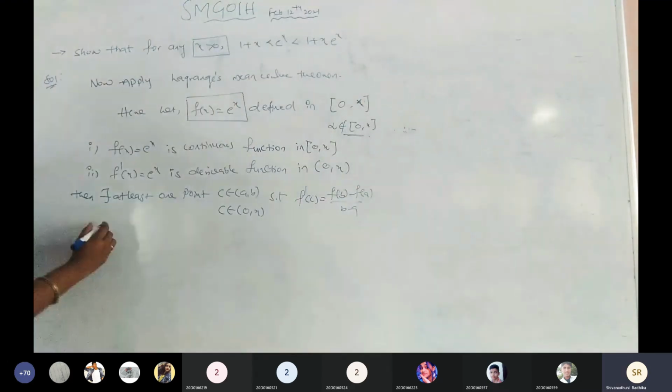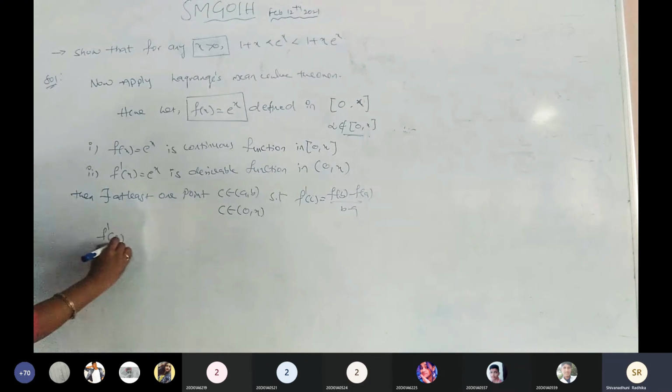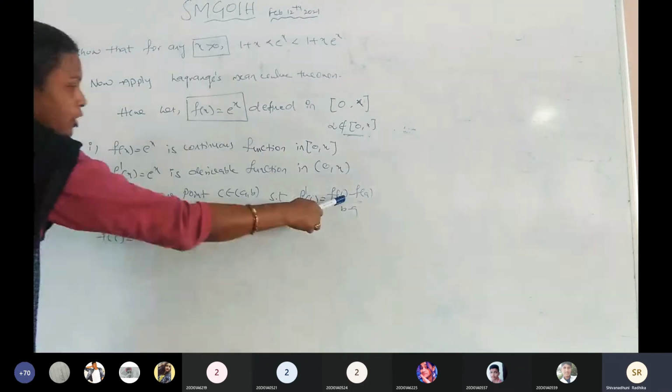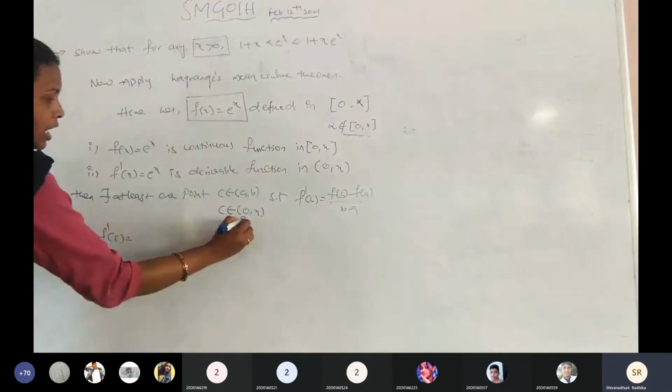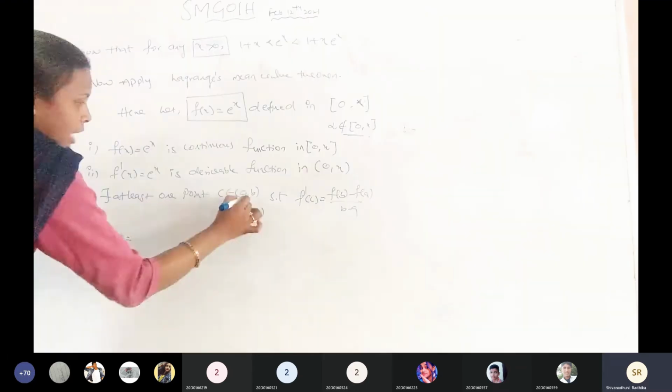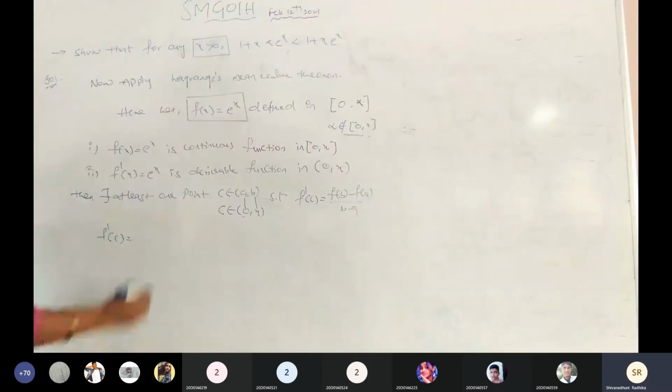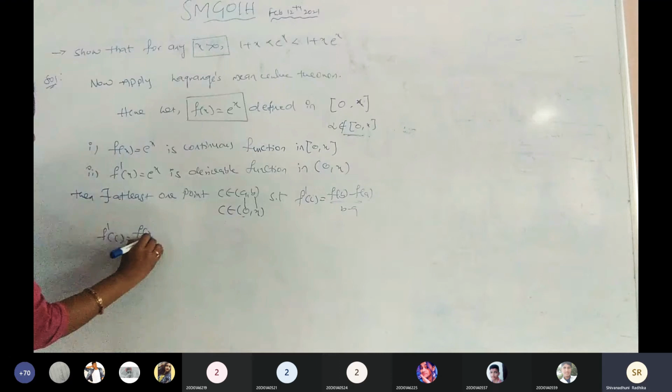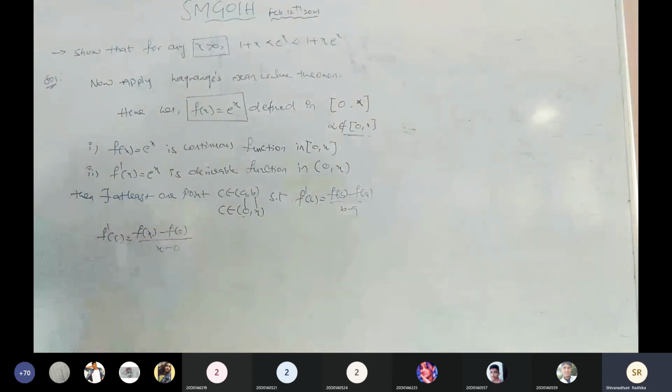I am going to write f dash of c here. f dash of c equals f of b. What is the b value here? x. a equals 0 and b equals x. Is it clear? Now f of x minus f of 0 by x minus 0.